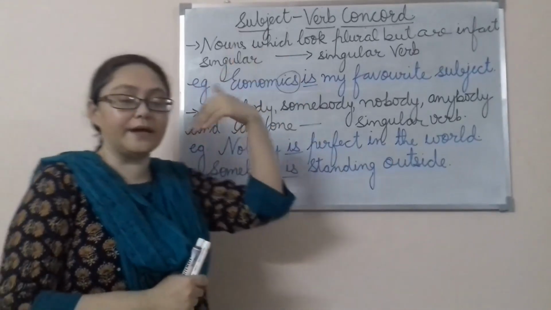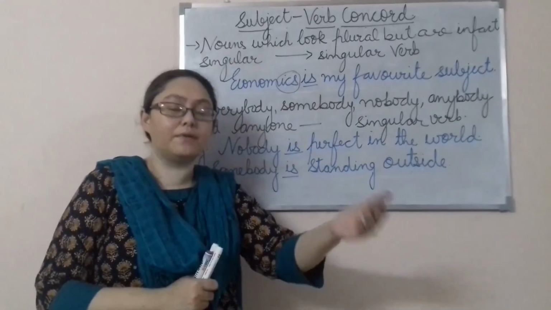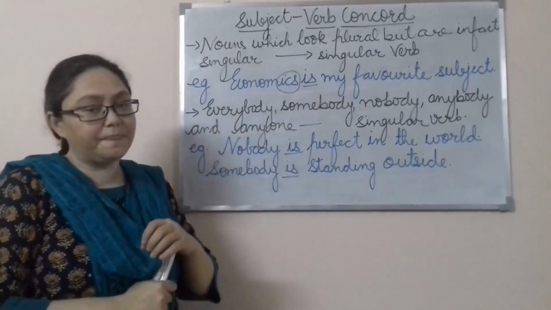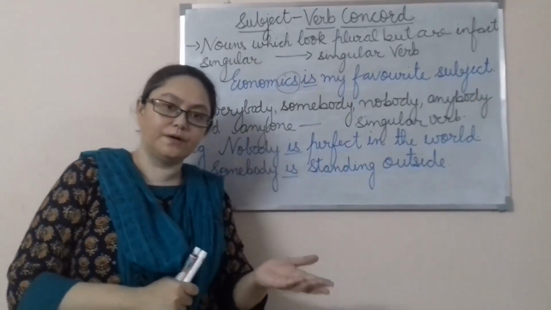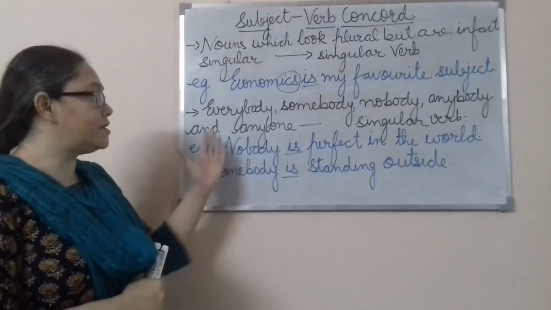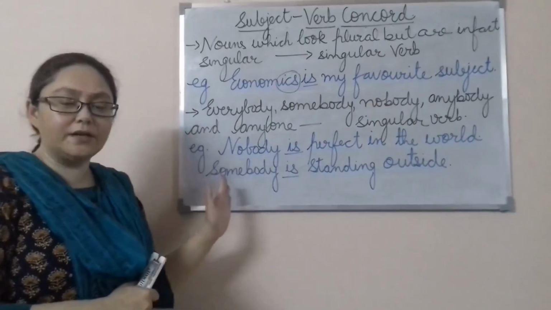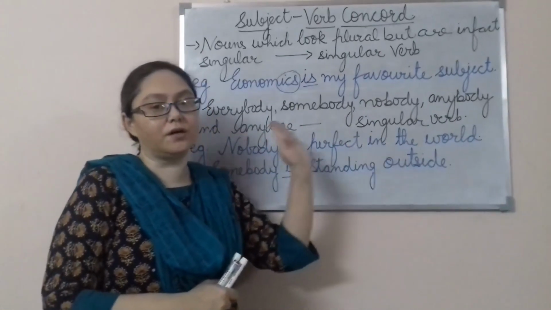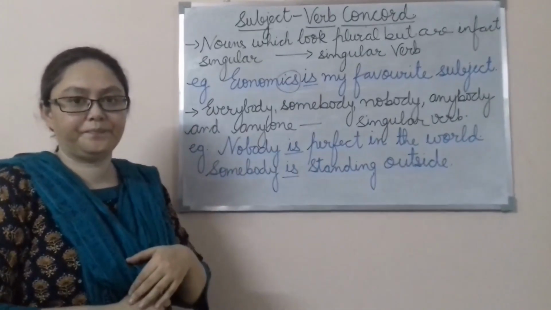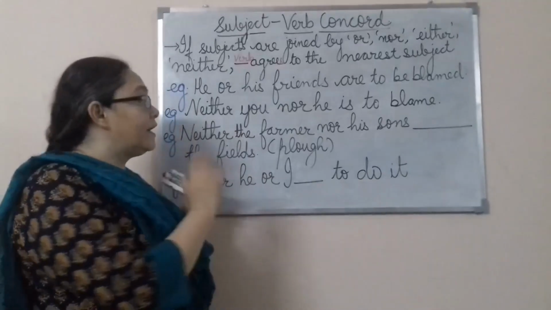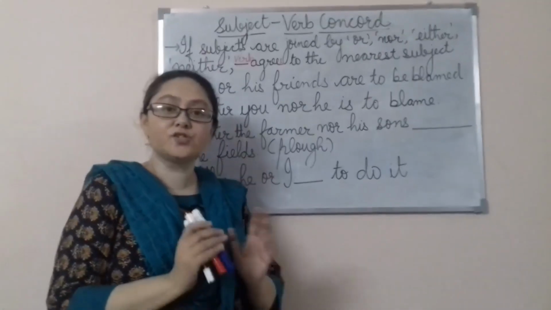One is that the nouns that look like plural but actually are singular are going to take a singular verb. Next is these 5 words, everybody, somebody, nobody, anybody and anyone, they are going to take the singular verb. Now let's start with the next principle or the next rule.